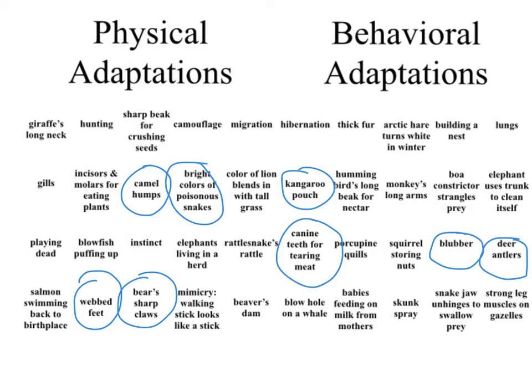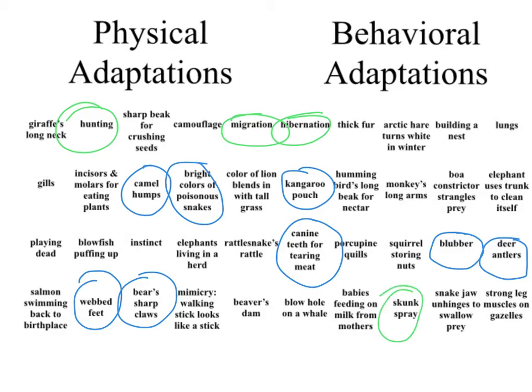Physical adaptations, they can't really help it since it's a part of their body. Behavioral adaptations, they can. They're actions. So migration and hibernation, these are both actions that animals do. They would be considered behavioral. Hunting is a behavioral adaptation.